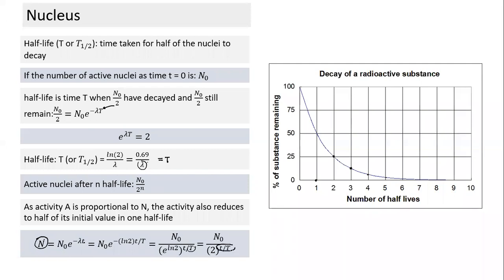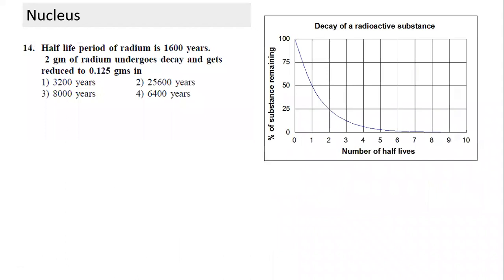What does this value mean? This value is the number of half-lives. We are dividing the time interval by the half-life time. And this can be a fraction also, not only an integer value. It is the number of half-lives, so n is n naught 2 raised to power t by T. So if I know lambda, I can calculate the number of active radioactive nuclei present after time t from here in terms of lambda, or I can calculate from here also. The same thing expressed in two different forms. In terms of theory, this is what we do here.